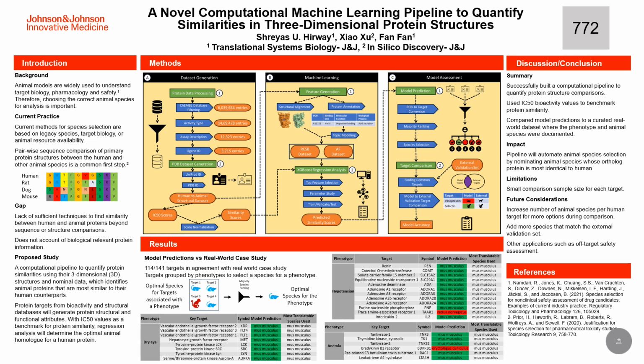The flowchart in the middle represents the entire computational pipeline. It can be separated into three different modules. First is dataset generation, followed by machine learning, and ending at model assessment. There are a lot of components in this flowchart, so let's break it down piece by piece. Firstly, we have the dataset generation module.